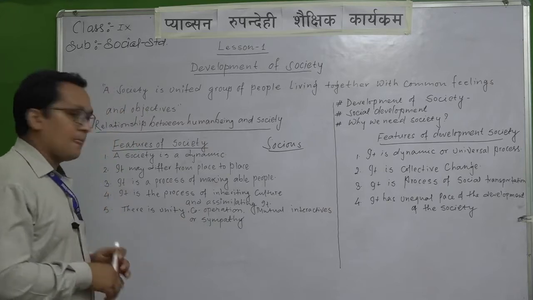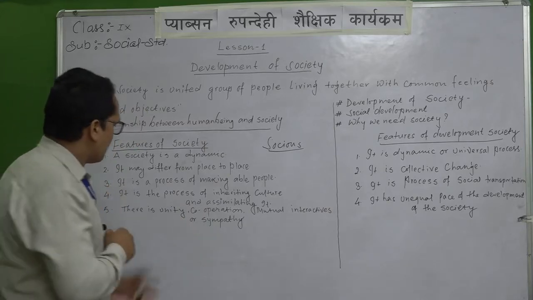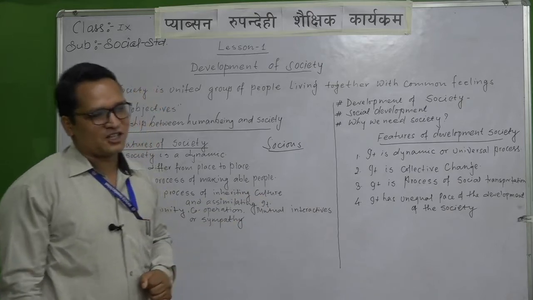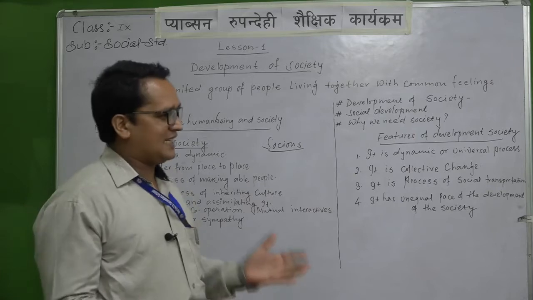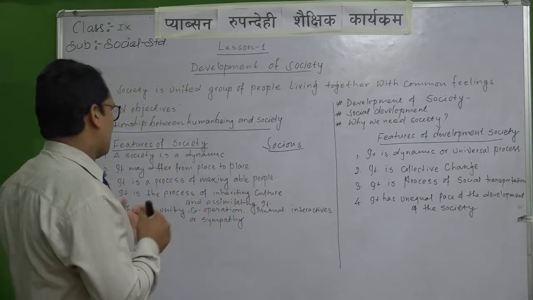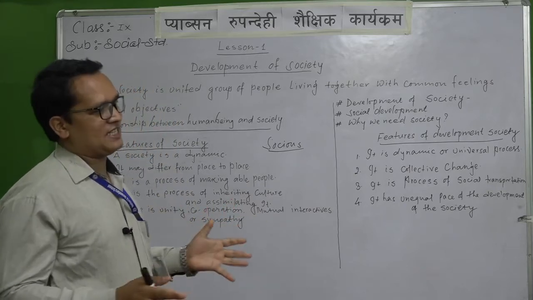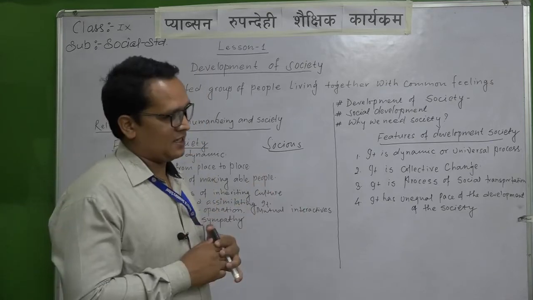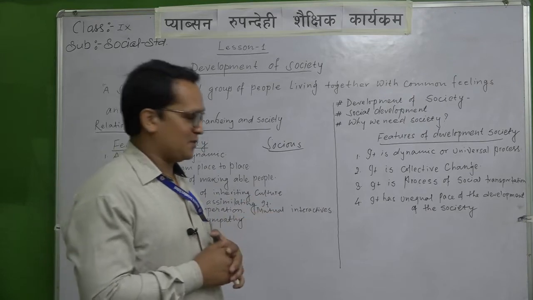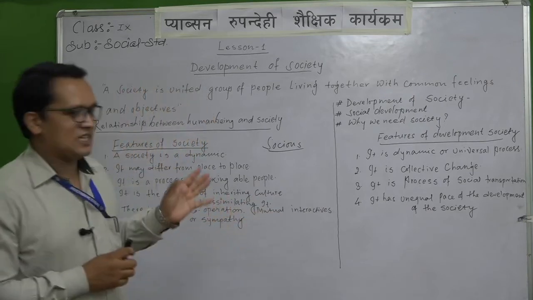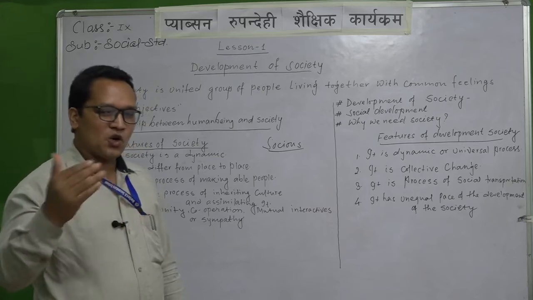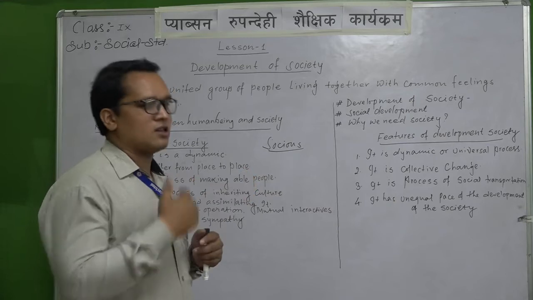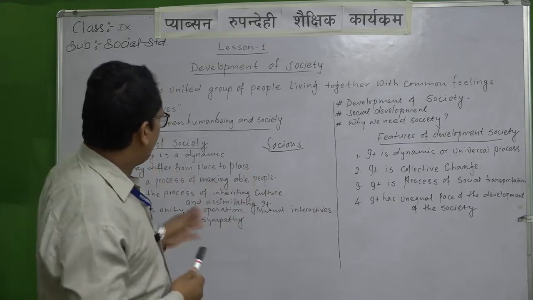Point number 5: there is unity, cooperation, mutual interaction or sympathy. To form a society, society is a needed thing for us, and there is always unity, cooperation between and among the people, and mutual interaction. They know about others, and others may know about us, me and you, as well as sympathy.